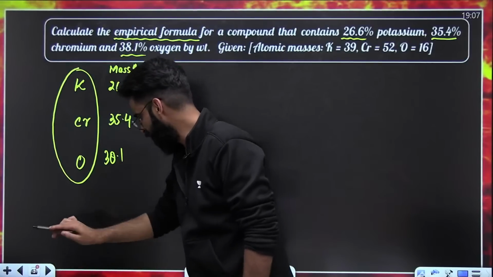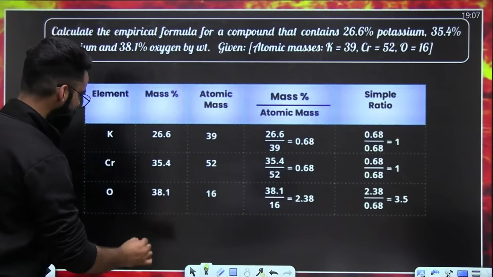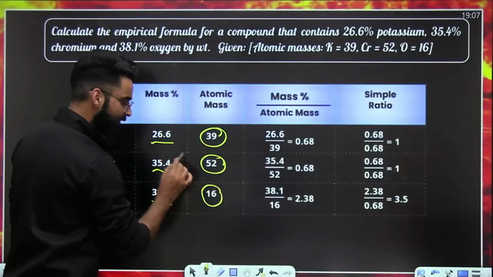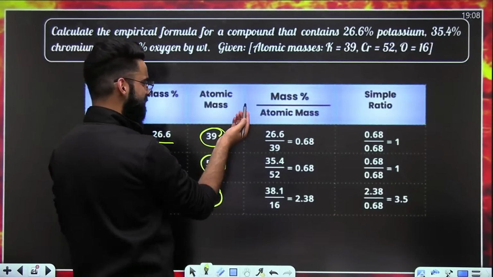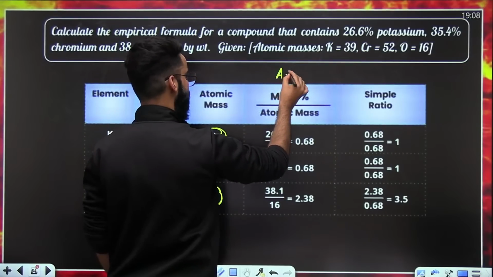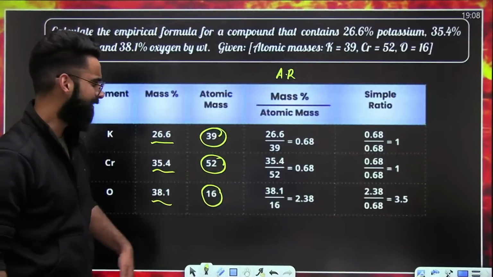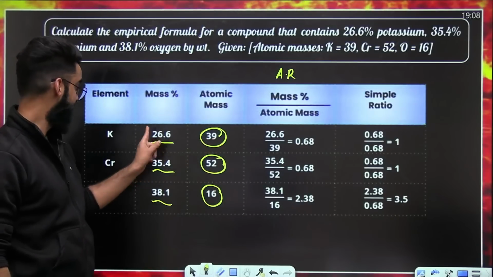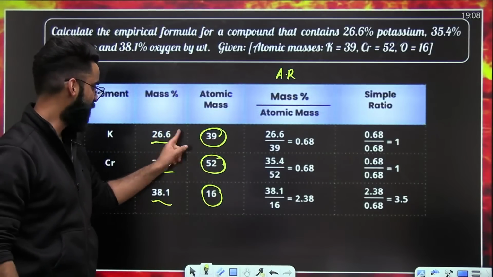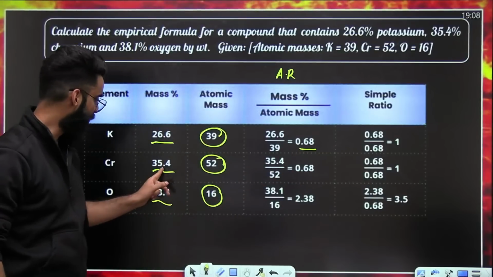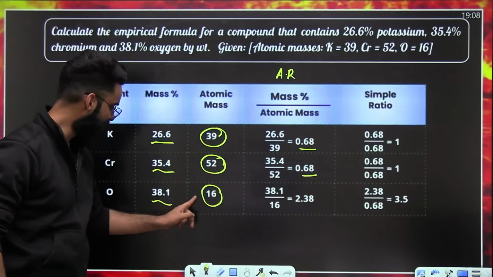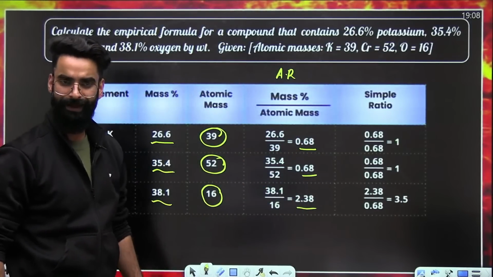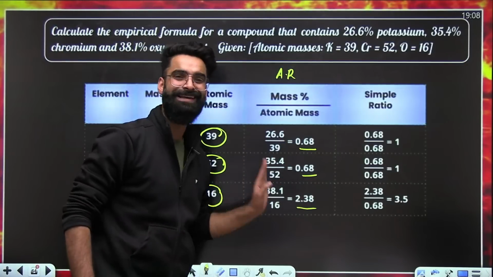Let me show you in tabulated form. Have a look. This is the mass percentage that's given to us, correct? These are their respective atomic weights. The first step is always to calculate the number of moles, or you can call it the atomic ratio. The atomic ratio is just the given mass percentage divided by atomic weight. 26.6 divided by 39 is 0.68. 35.4 divided by 52 is 0.68. 38.1 divided by 16 is 2.38. It is giving you the atomic ratio, or you can call it directly the number of moles.